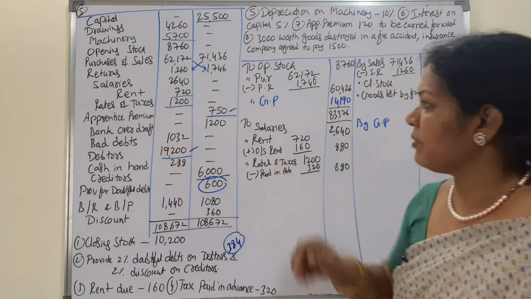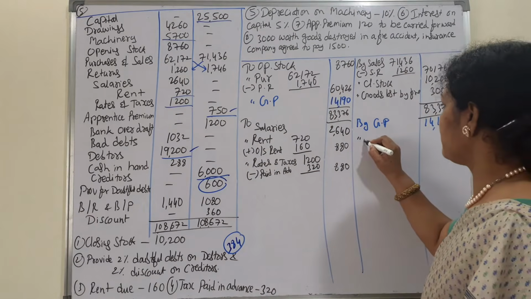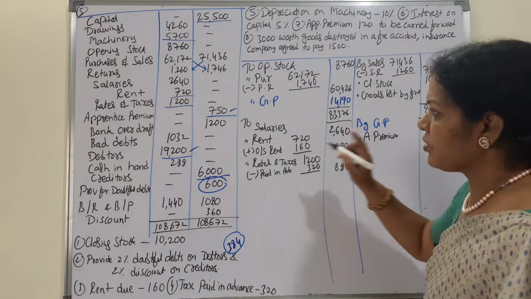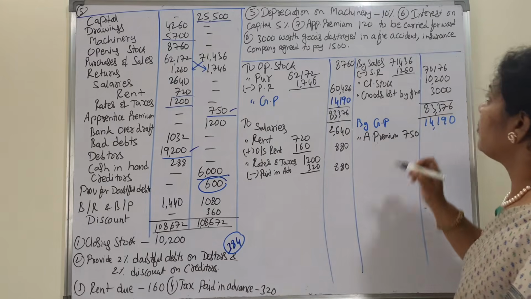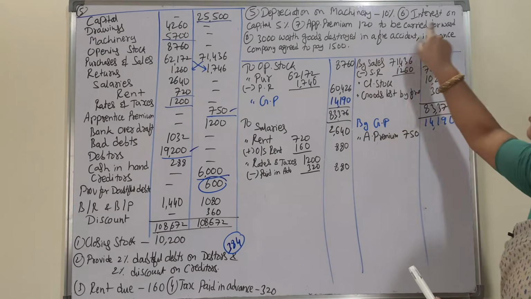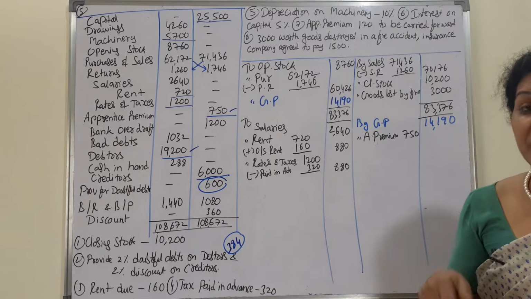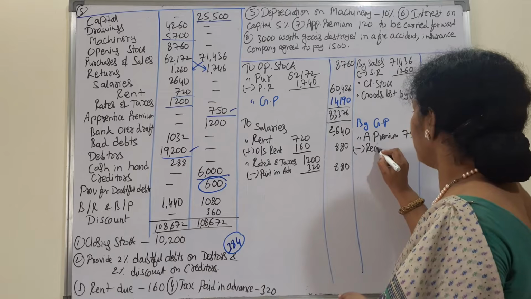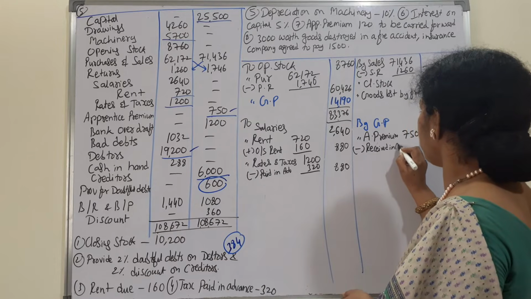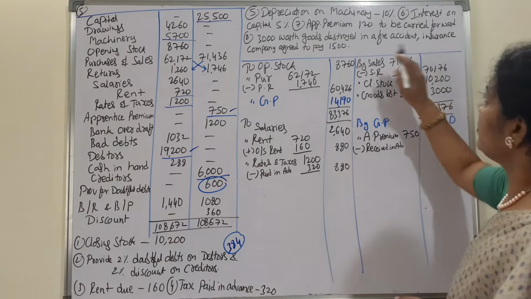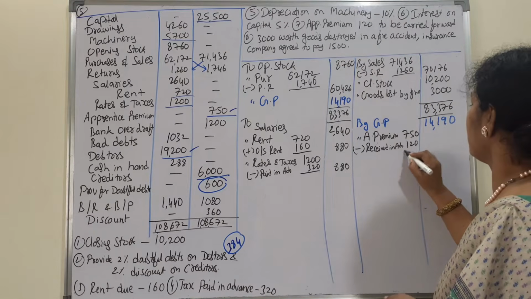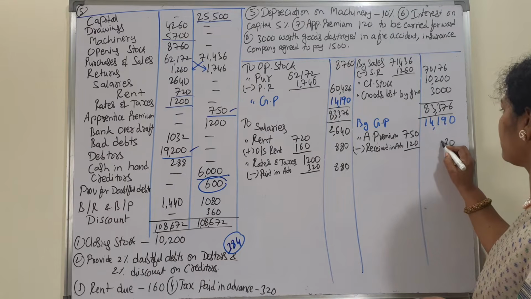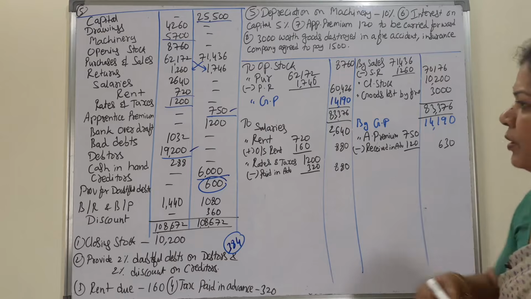Next, apprentice premium 750. Premium is credit side. Adjustment is there, so I am writing in the inner column. What is that adjustment in apprentice premium? To be carried forward, means next year, received in advance. We don't want received in advance, so minus received in advance. How much is it? 120. 630. Apprentice premium is over.